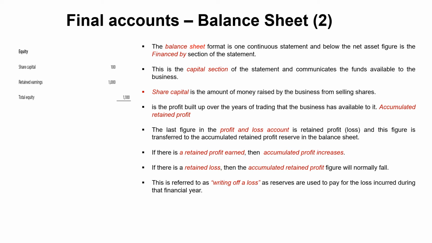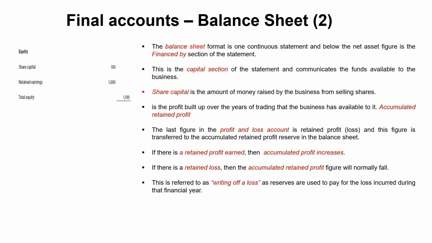So why does equity equal net assets? The figure at the bottom, the equity, that's the money shareholders have. And what have they actually done with it? They've invested it in assets. They balance off. But there's a whole double entry bookkeeping system going on behind that you do not need for the exam.